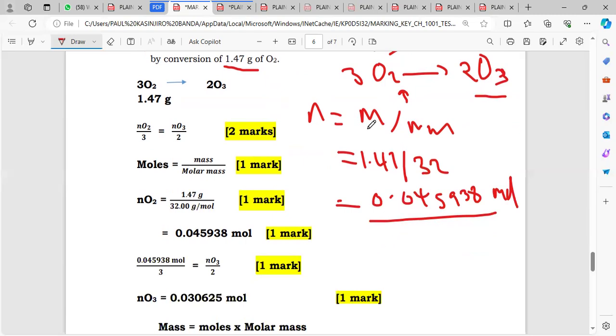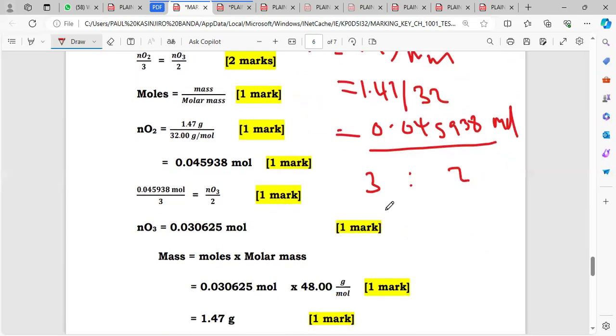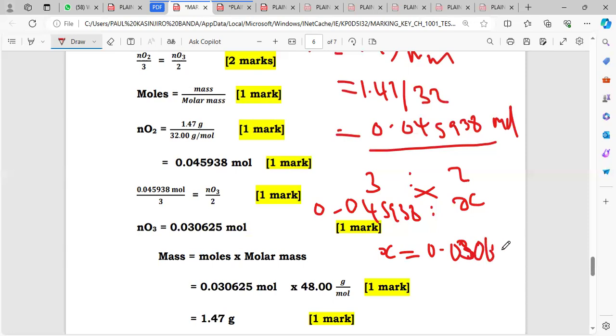The mole ratio from oxygen to ozone is 3 to 2. Now I have these moles of oxygen, 0.045938, to the moles of ozone that we don't know, X. So cross multiply: 2 multiplied by this and then divided by 3, our X will be 0.030625 moles. Confirm these values on your calculator. These moles are for ozone.